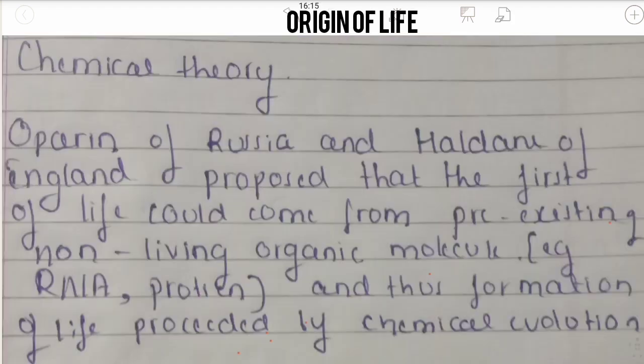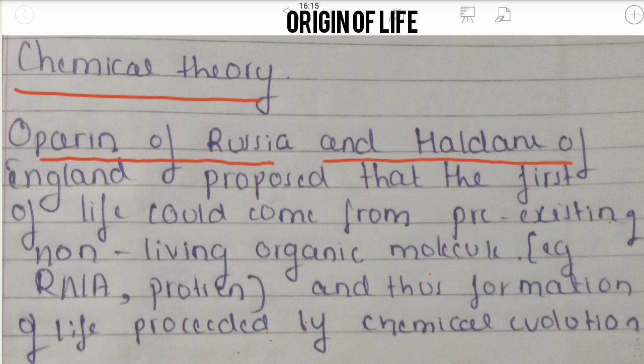Next, a very important theory is the chemical theory. Let us understand. Oparin of Russia and Haldane of England. This is very important for NEET as it is asked.